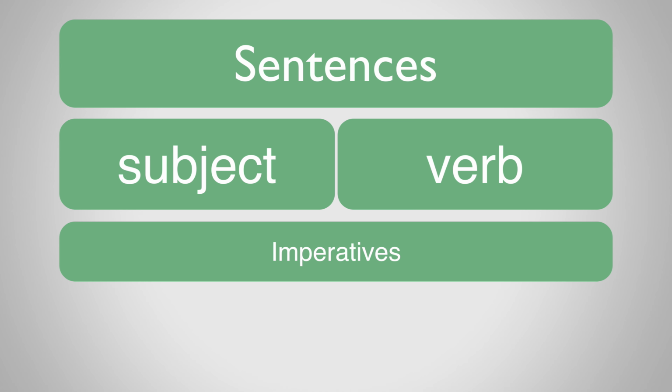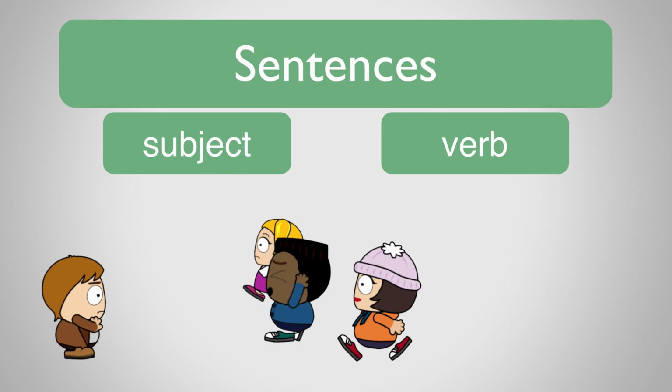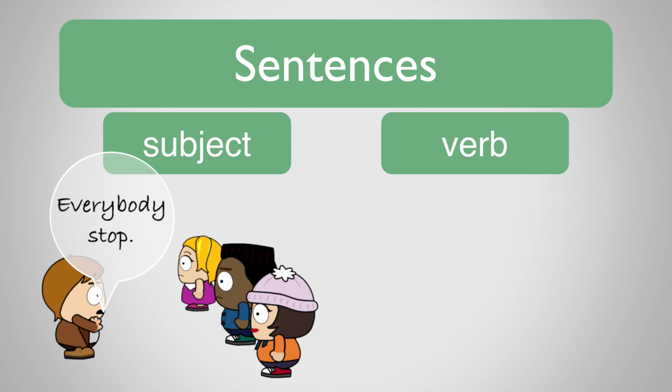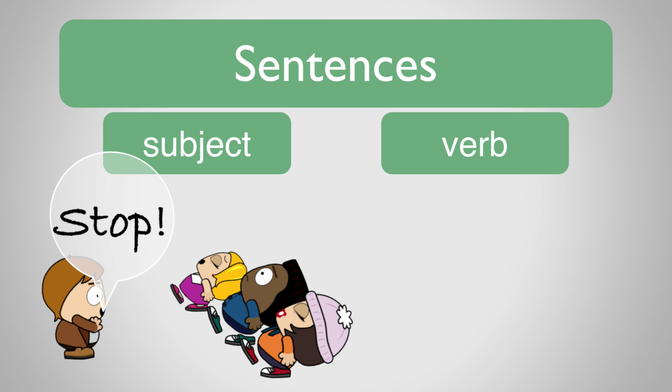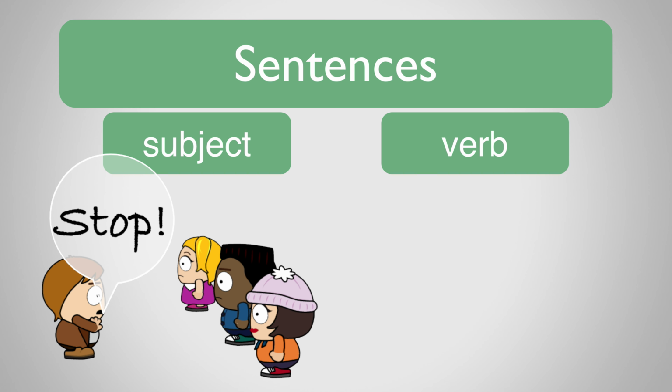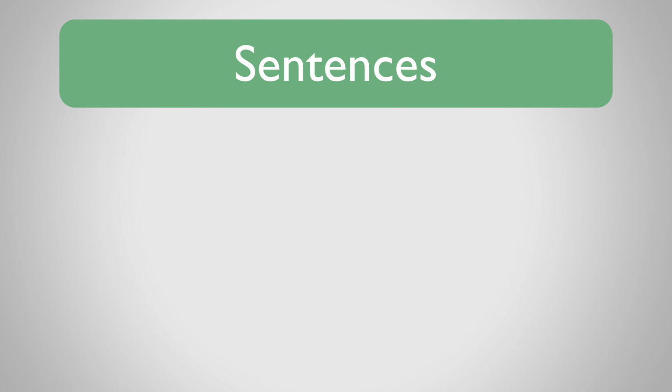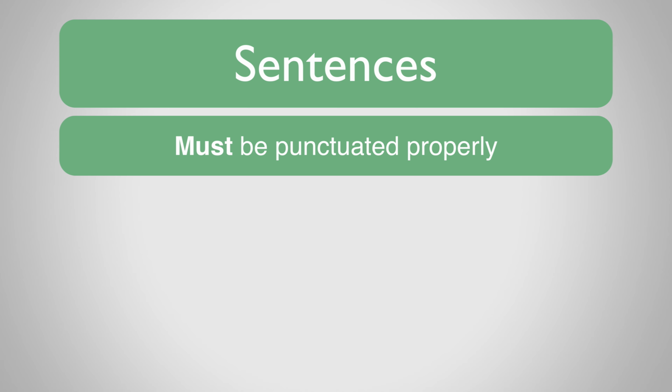We'll learn a lot more about imperative verbs in later lessons, but for the time being, let's just think of them as bossy instructions. Here's an example. Although we could say, everybody stop, we could also just say, stop! It's okay to leave the subject out of this sentence, as it's obvious who the subject is. It's everybody.